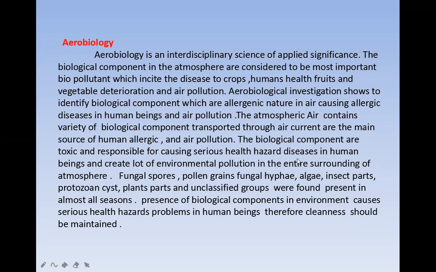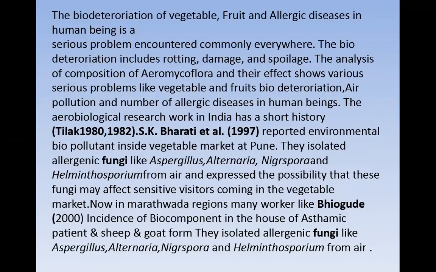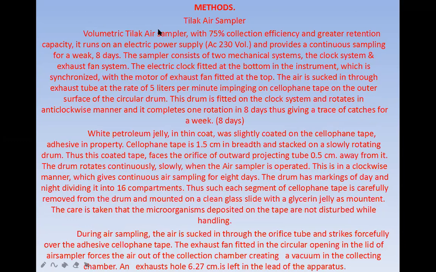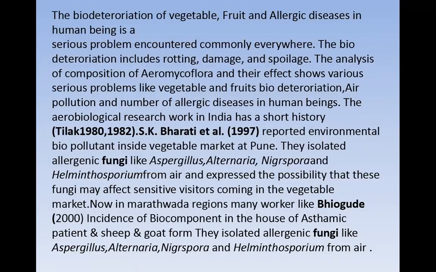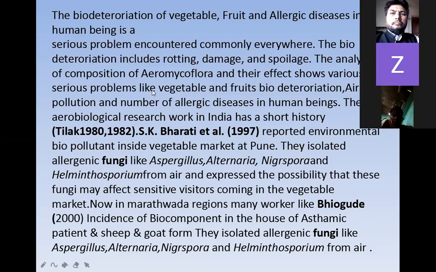Okay, next let's see the biodeterioration. Actually, biodeterioration means spoilage of vegetables and fruits, and allergic disease in human beings, which is a serious problem encountered everywhere. The biodeterioration includes rotting, damage, and spoilage. The analysis of the composition of aeromycoflora and their effects show various serious problems like vegetable and fruit biodeterioration, air pollution, and a number of allergic diseases in human beings.